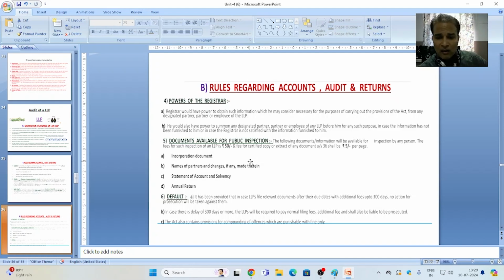Default. It has been provided that in case an LLP files relevant documents after their due dates, with additional fees up to 300 days, no action for prosecution will be taken against them. But in case there is a delay of 300 days or more, the LLPs will be required to pay normal filing fees, additional fees, and shall also be liable to be prosecuted. The Act also contains provisions for compounding of offences which are punishable with fine only.